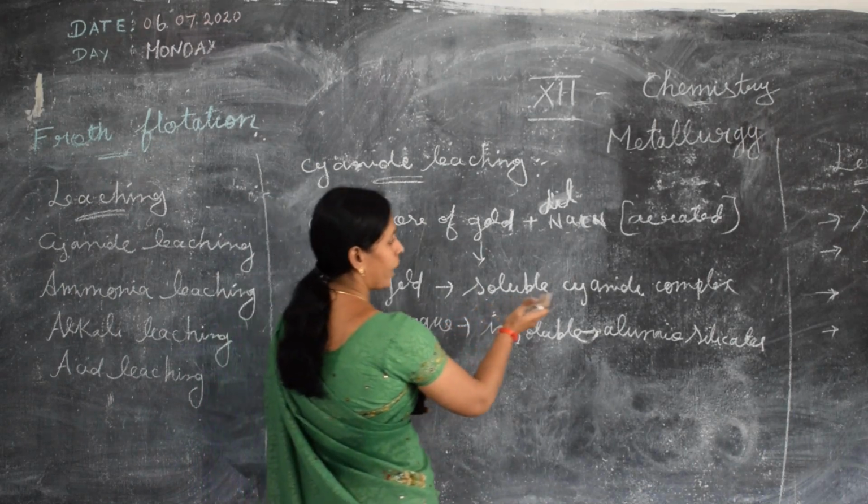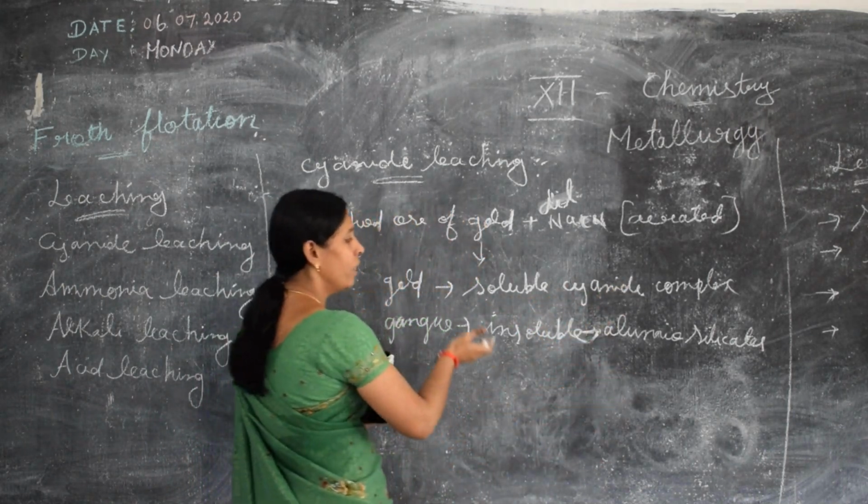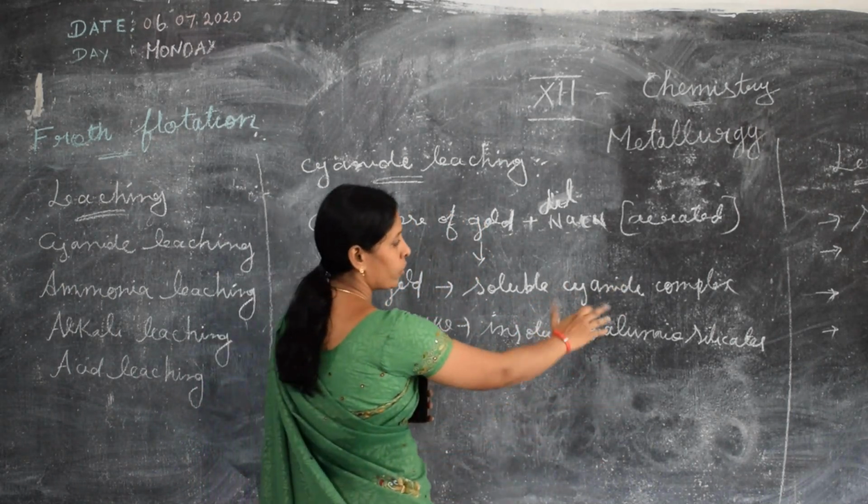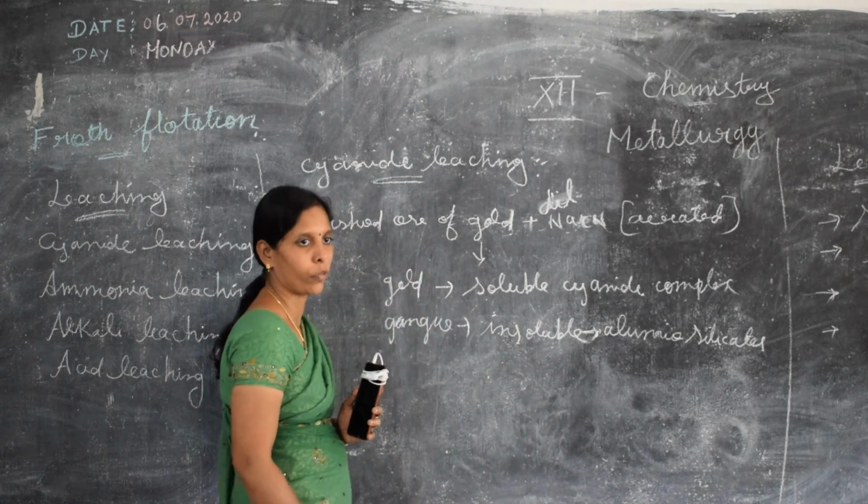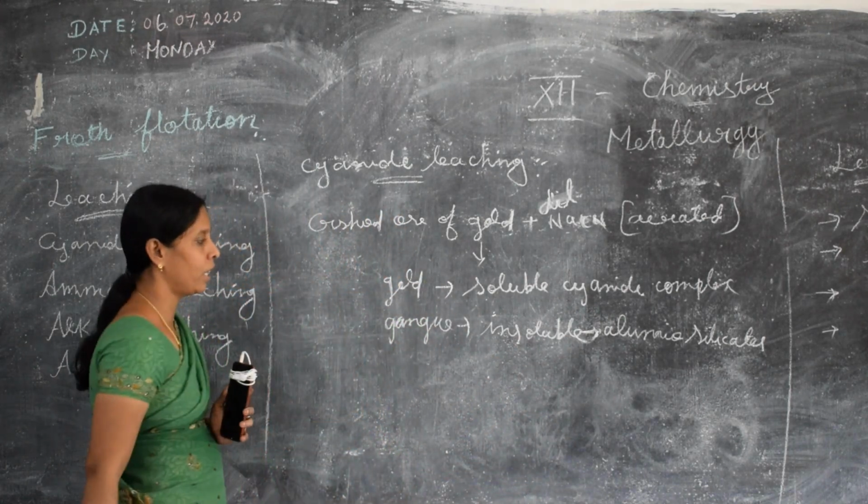The soluble cyanide complex leaves behind the gangue particles like aluminosilicates, so we can easily separate them.